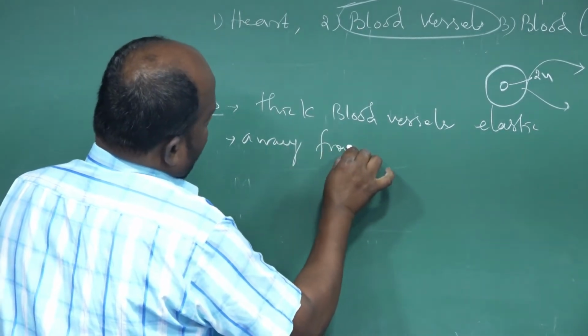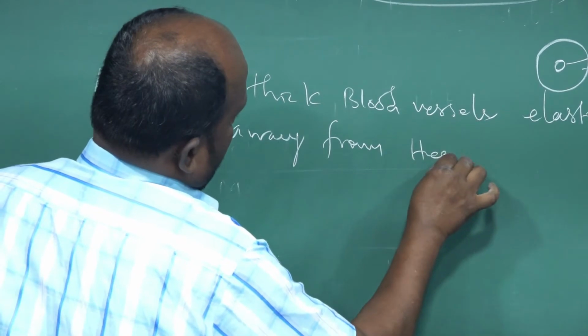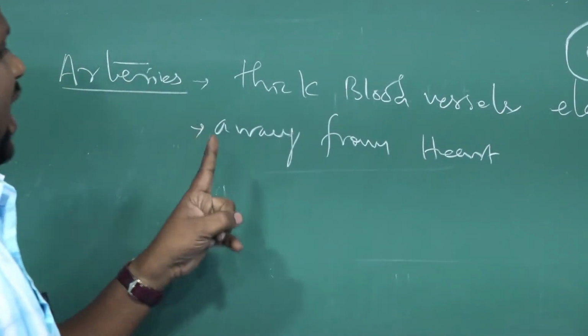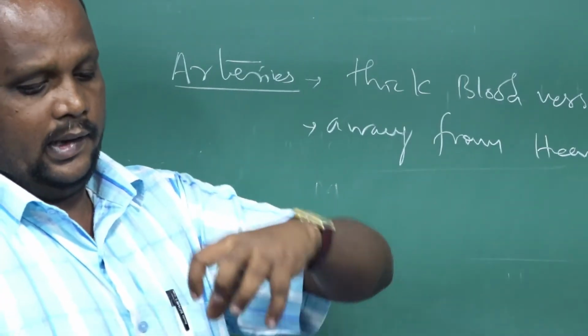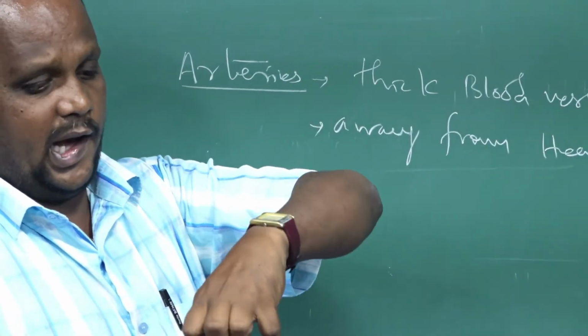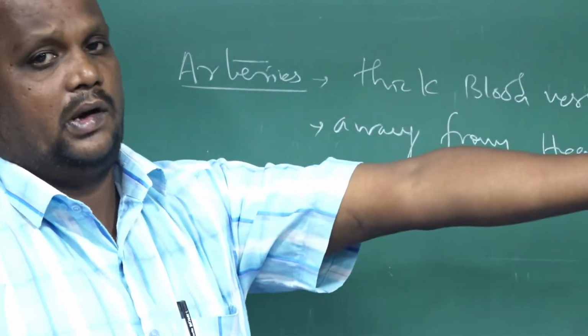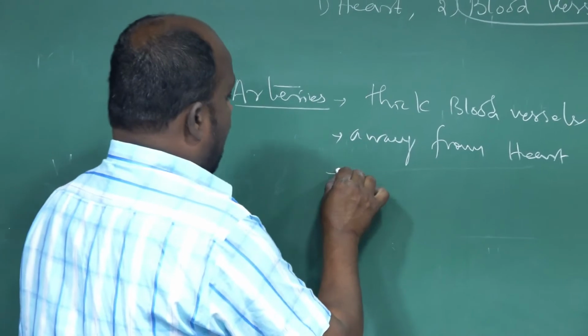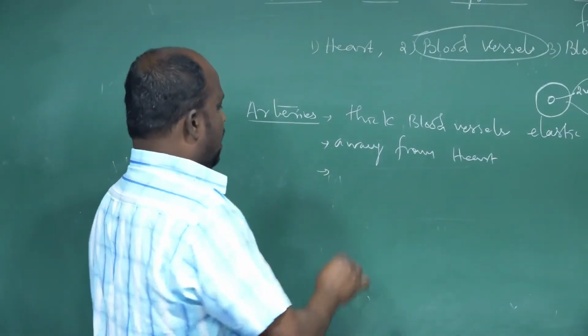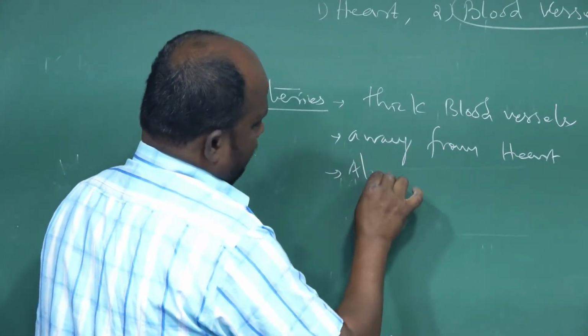Away from the heart. Artery is away from the heart. What is the meaning of away from the heart? The heart is pumping the blood. The pumped blood is carried from the heart chambers to various parts of the body organs. That is the meaning of away from the heart. Okay, artery blood vessels, a main role, it is always carrying